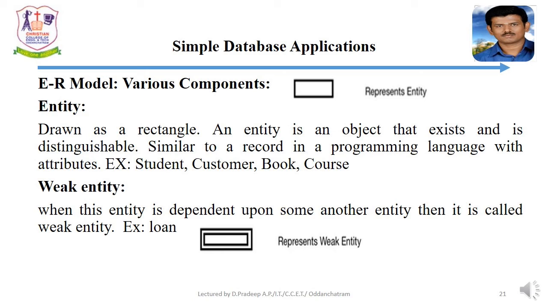rectangle. Entity is an object that exists and is distinguishable, similar to a record in a programming language with attributes. For example, student, customer, book, and course. In the entity, we have a weak entity when the entity is depending upon some other entity. For example, in the bank application, loan is the entity, that is every customer not having the loan entities. Every bank has a customer, so customer is the strong entity.